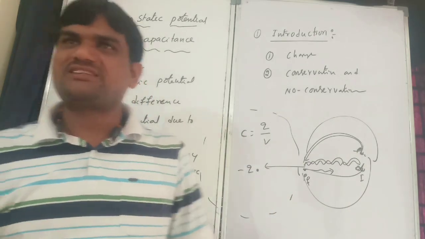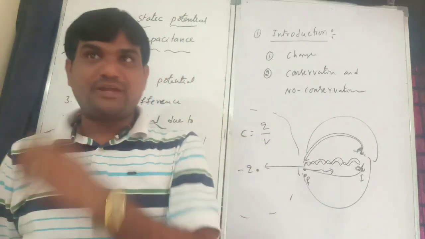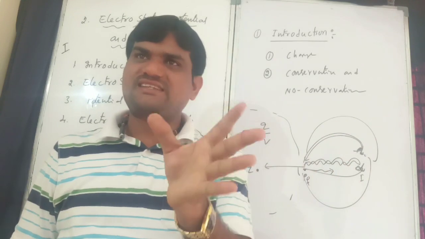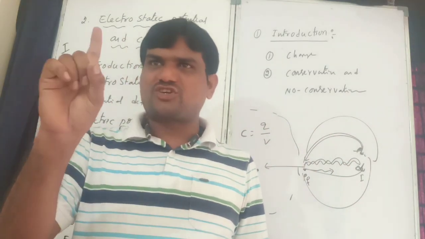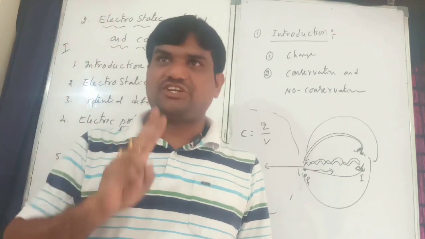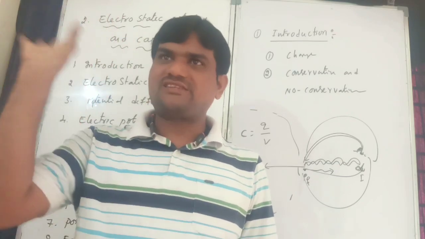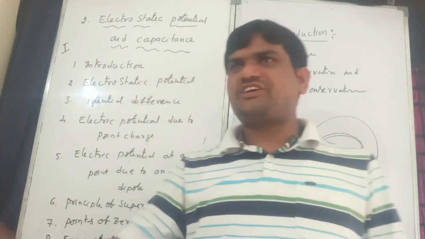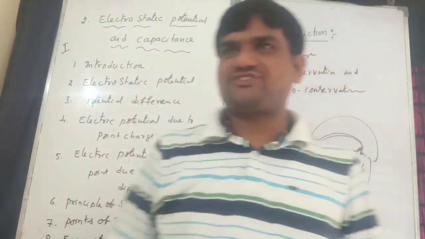Capacitance depends on potential. First topic is potential, second is potential energy, third is capacitor. Total three subtopics: potential, potential energy, and capacitance.